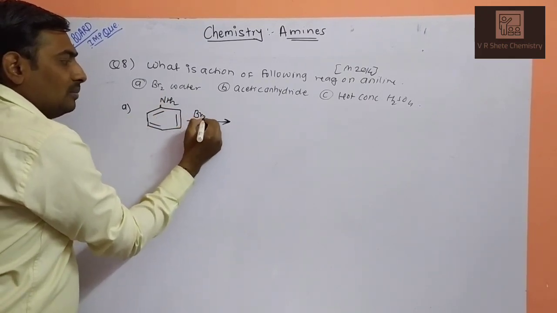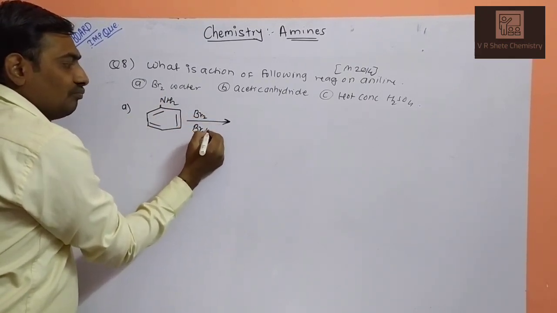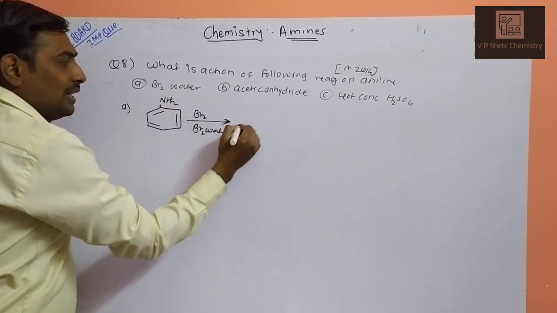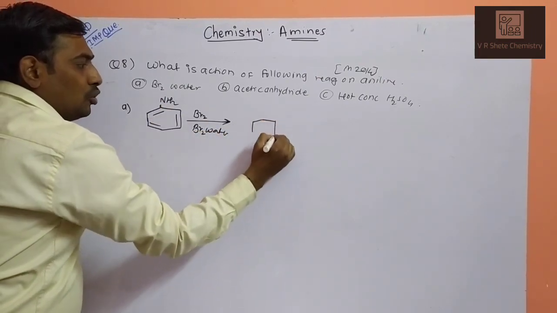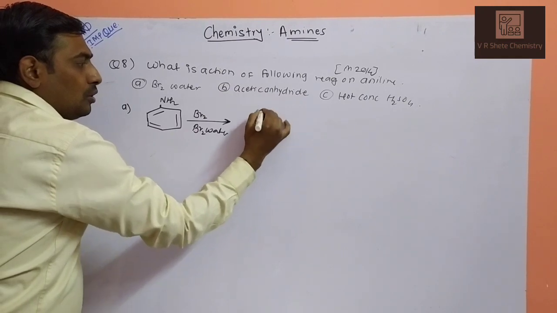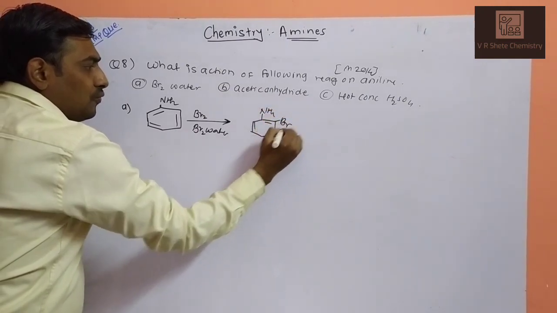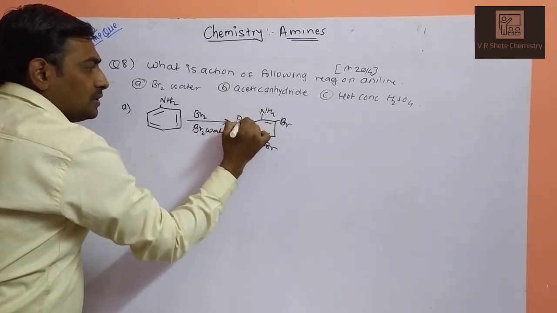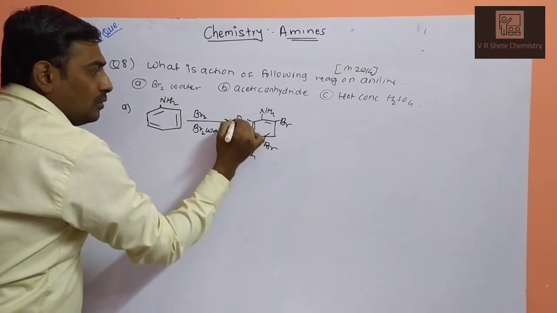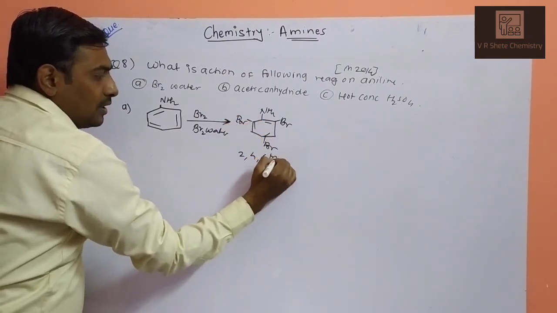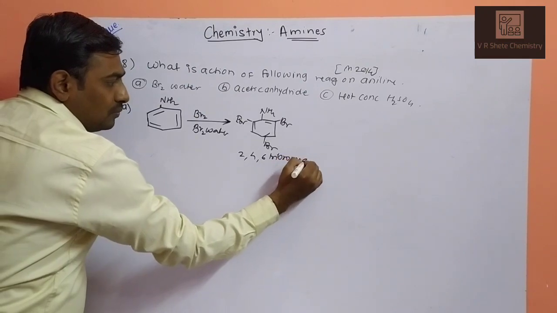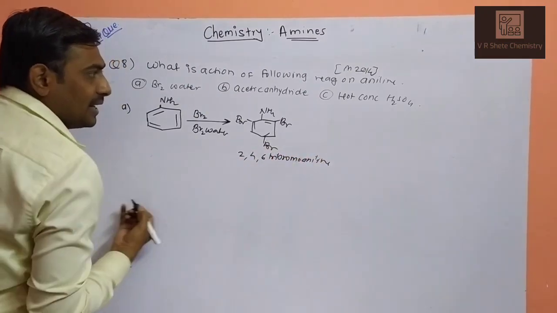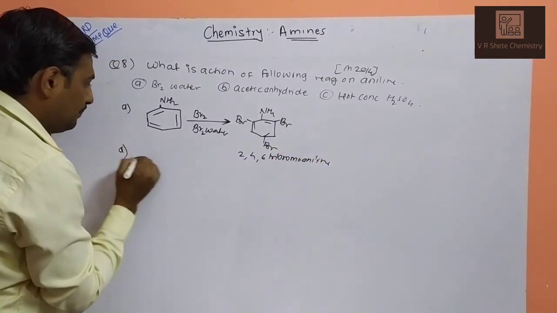Reacting with bromine water, you will get 2,4,6-tribromoaniline.